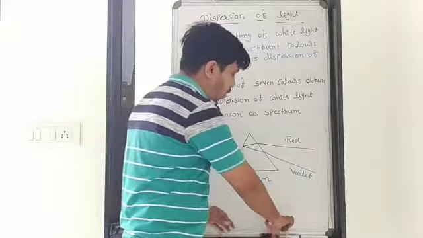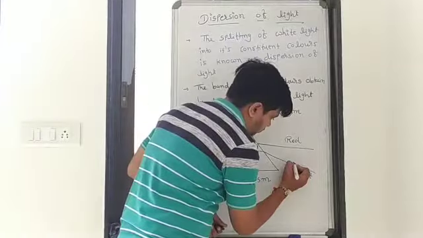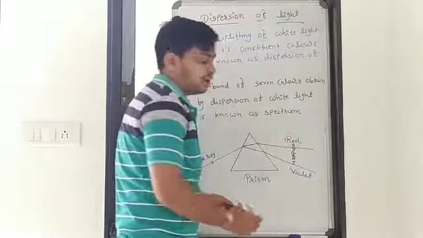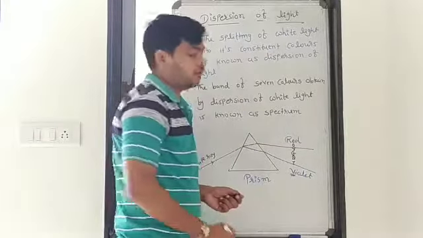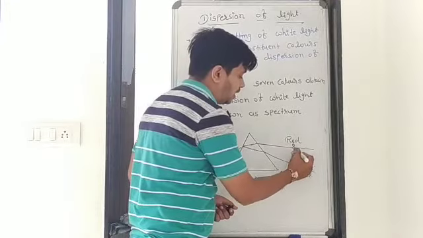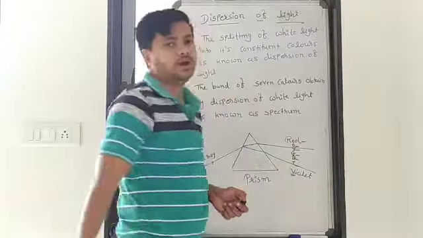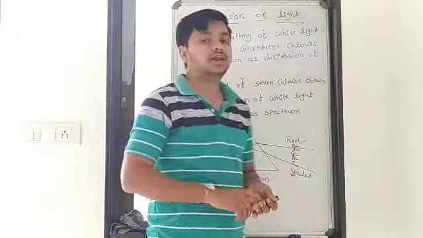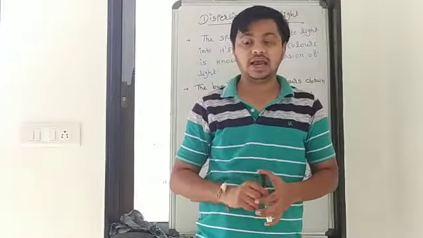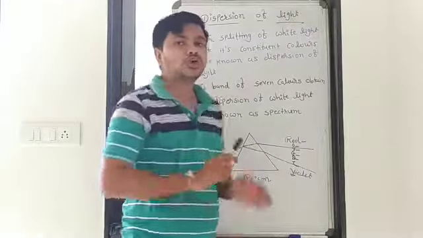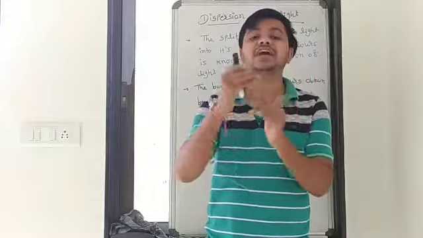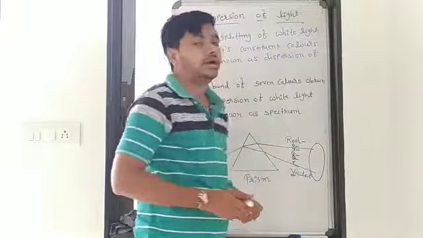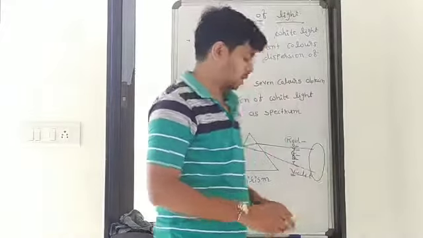So as VIBGYOR, violet is at the lower one, then indigo, then blue, then green, then yellow, then orange, and then red. Red is uppermost, while violet is lowest, right? Because it refracts more. So like that, all the components refract at different angles, and you get a 7 color band, which is known as a spectrum.